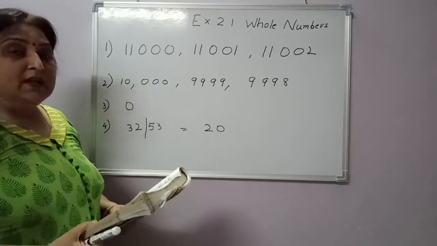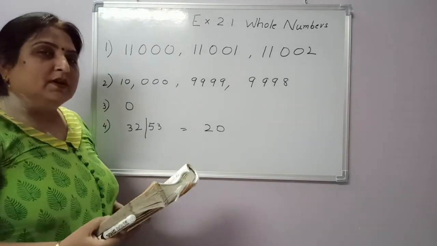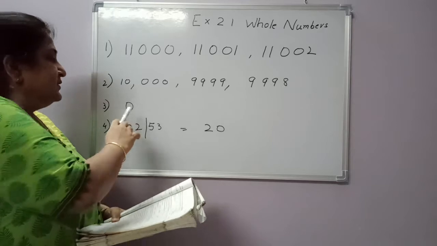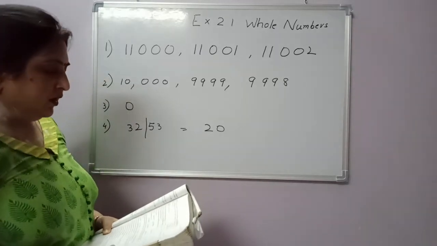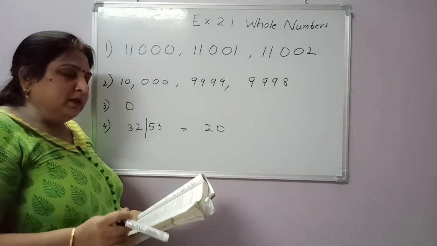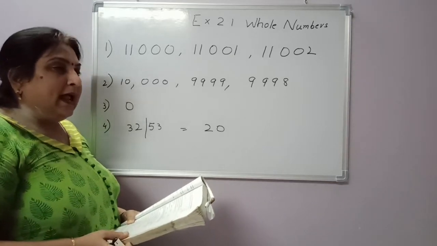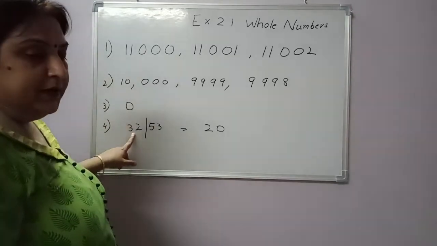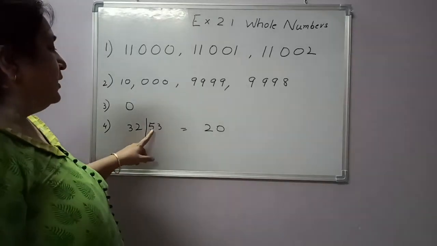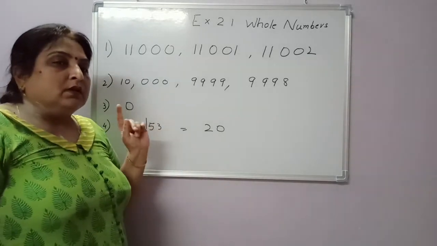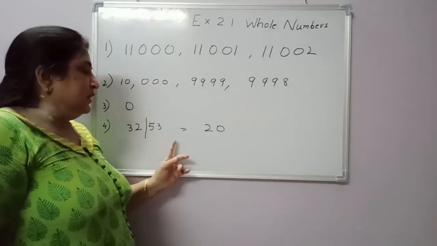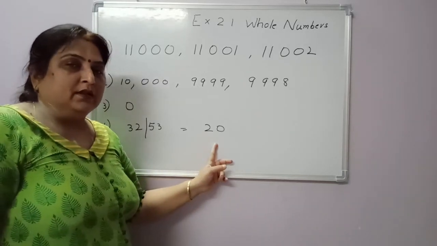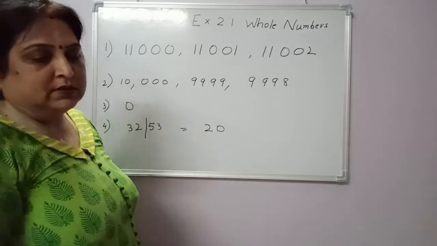What is the smallest whole number? I just told you, the smallest whole number is 0. The smallest natural number is 1. How many whole numbers are there between 32 and 53? Count the numbers after 32 and before 53. They are 20. Okay? Now see.